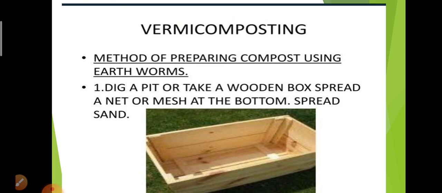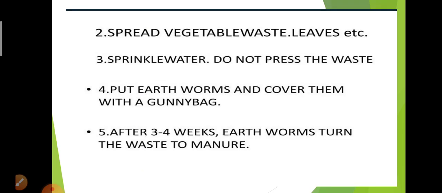There are a few steps in vermicomposting. The first one is to dig a pit or take a wooden box and spread a net or mesh at the bottom. Then we have to spread vegetable waste, leaves, animal waste, and etc., and sprinkle water on them.